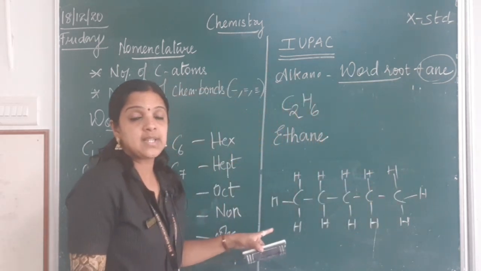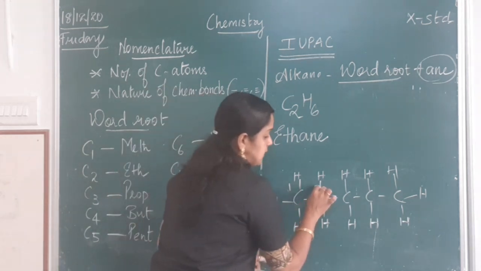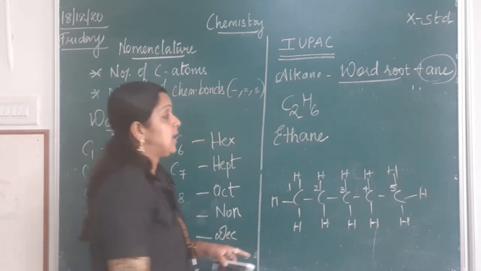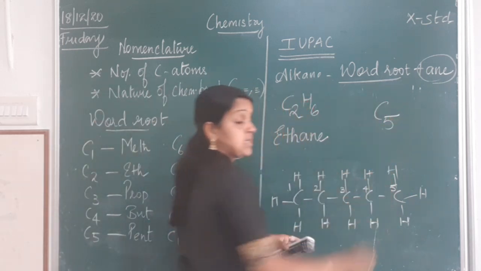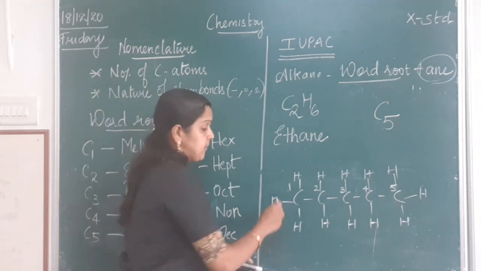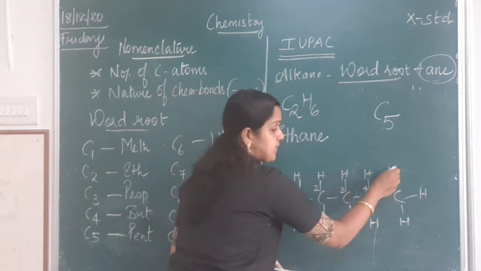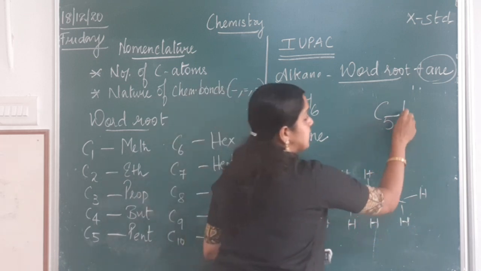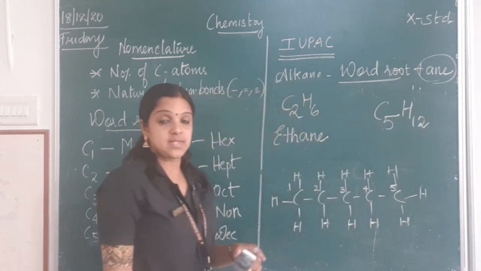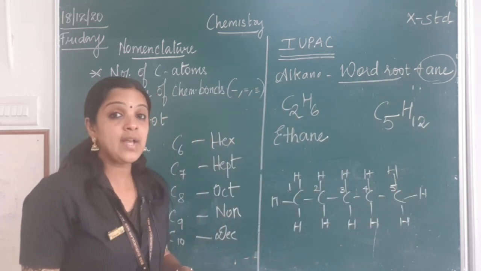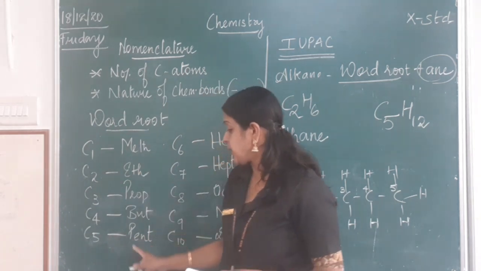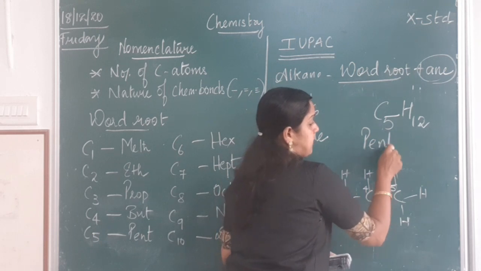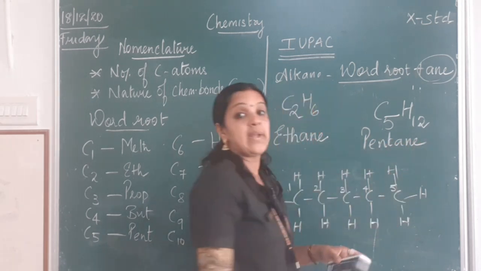Here, how many carbon atoms are there? Let us name it. Now we have 1, 2, 3, 4, 5 carbon atoms. We have how many, children? 5 carbon atoms. So how many hydrogen atoms are present? 1, 2, 3, 4, 5, 6, 7, 8, 9, 10, 11, 12. I have 12 hydrogen atoms. So when the number of carbon atoms is 5, what is the word root? It is pent. So it becomes pent plus ane, that is pentane.